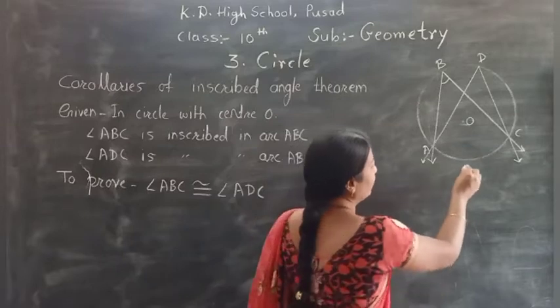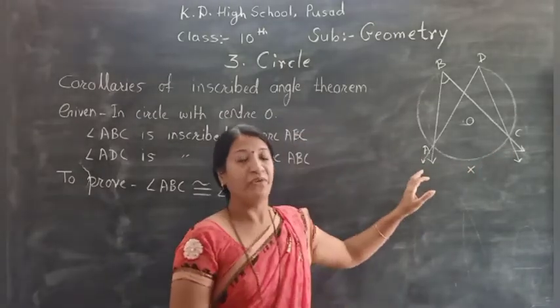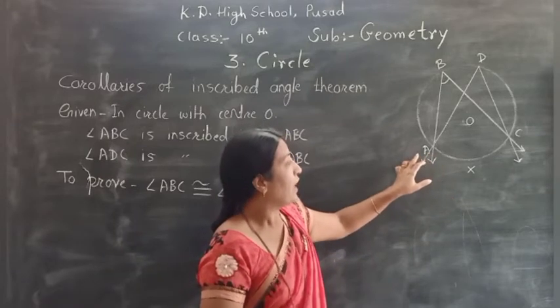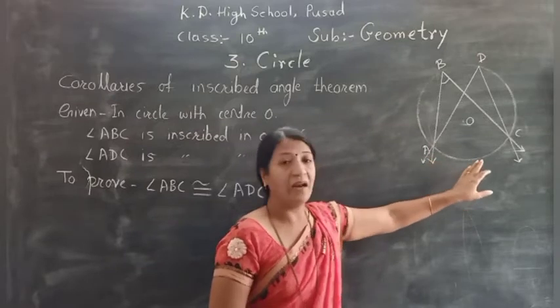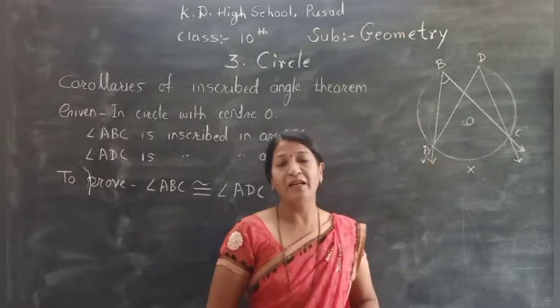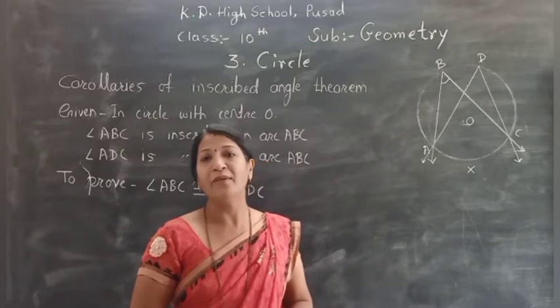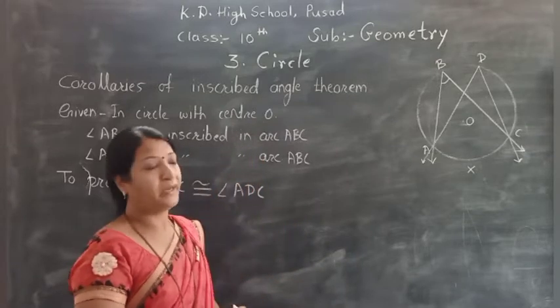You can put here one of the points and read it as AXC. Otherwise we can use the two-letter name of the arc because it is a minor arc. Angle ABC intercepts the arc AXC, and we know the property: the measure of an inscribed angle is half of the measure of the intercepted arc. Okay, we use that property here.